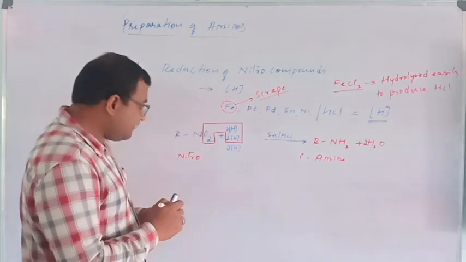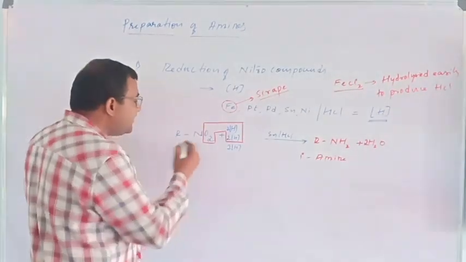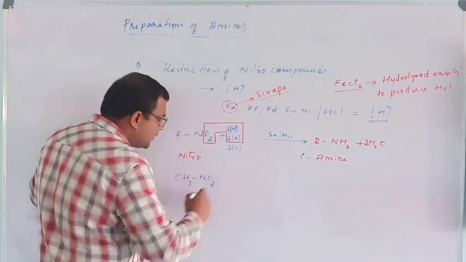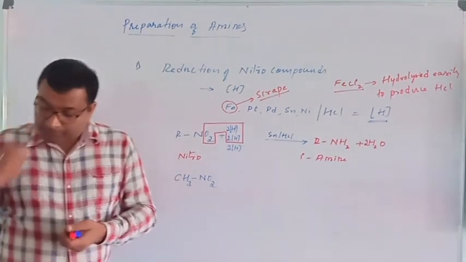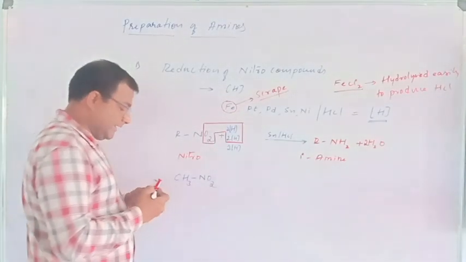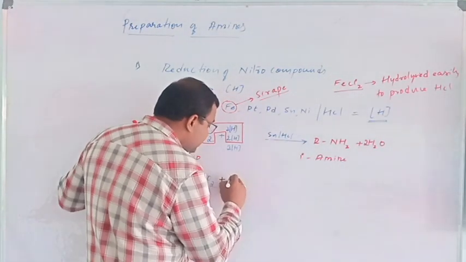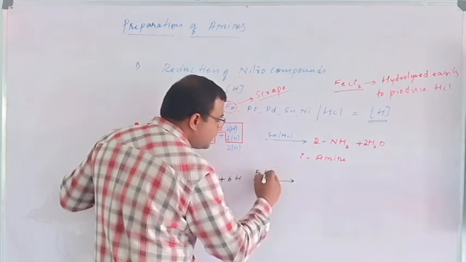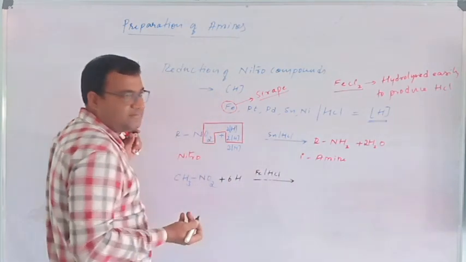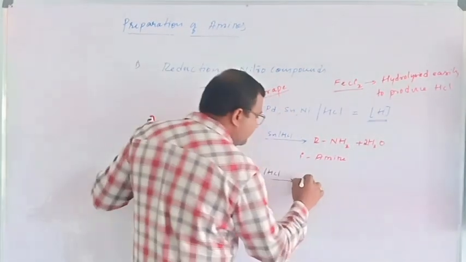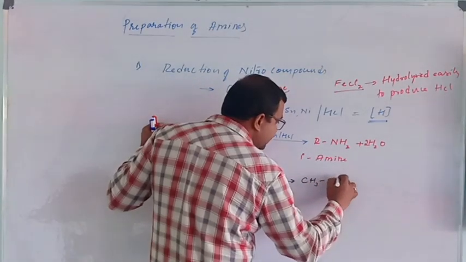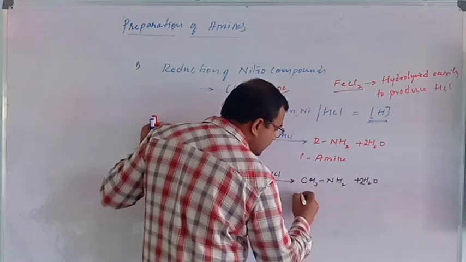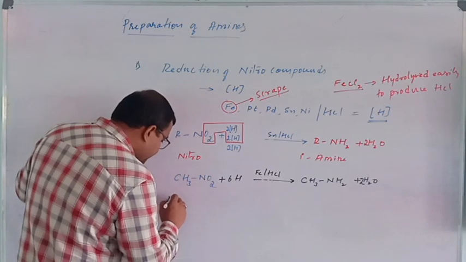Now let's take an example, alkyl nitro compound. Suppose I take CH3NO2, which is called nitromethane, which when it reacts with 6 nascent hydrogen in presence of iron or HCl, we can also take tin or HCl, whatever it is, to form CH3NH2 plus 2 H2O.